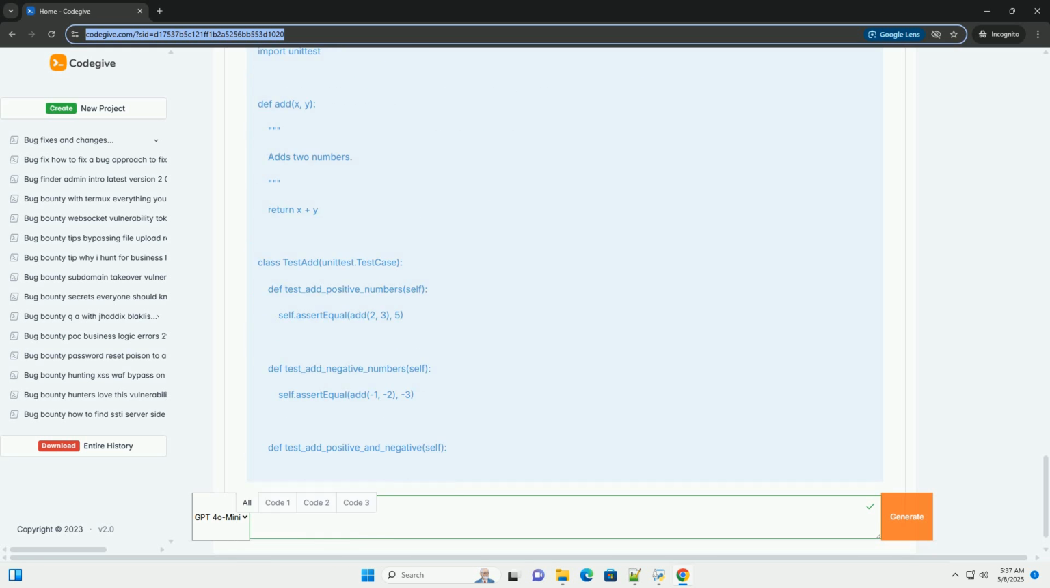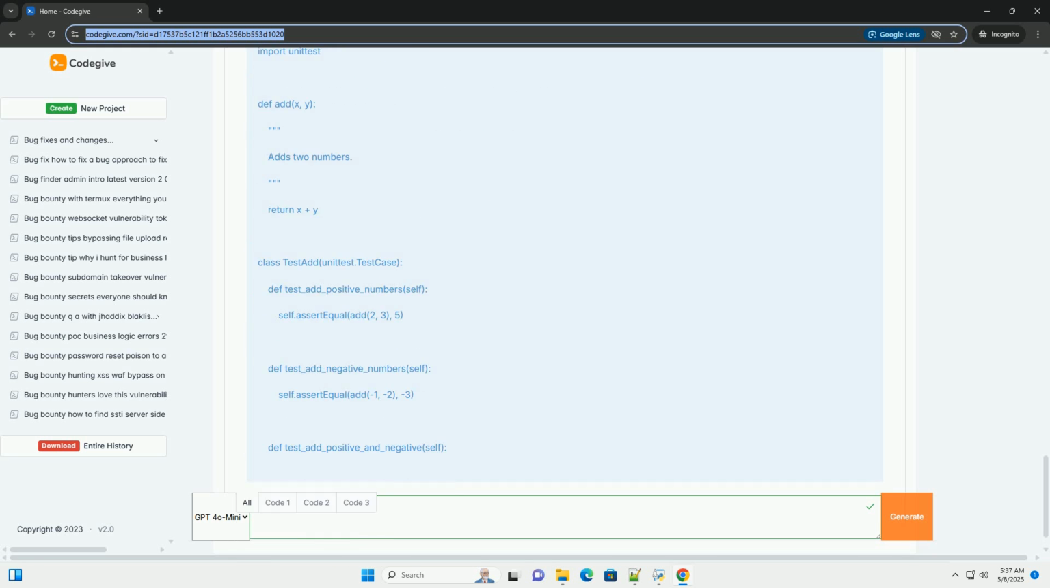CPU profiling measures how much time is spent in each function. Memory profiling tracks memory allocation and deallocation to identify memory leaks or excessive memory usage. Line profiling measures the execution time of each line of code.